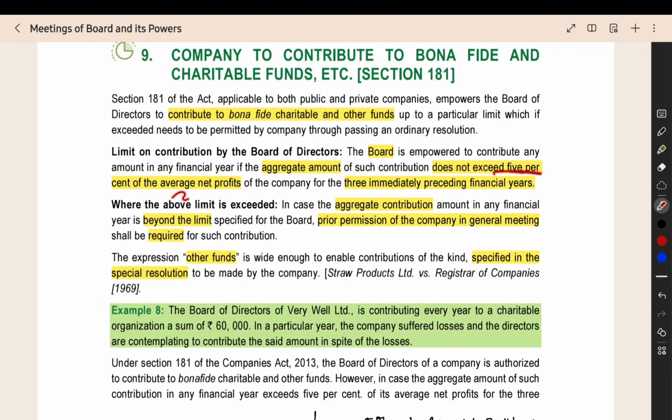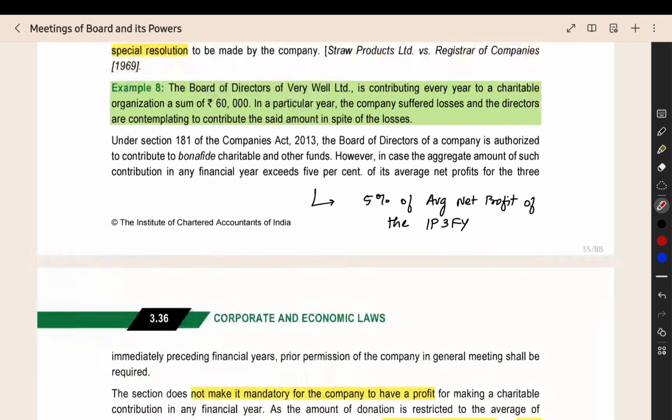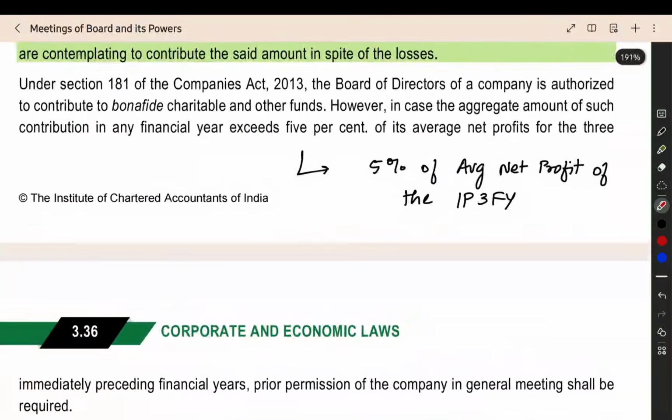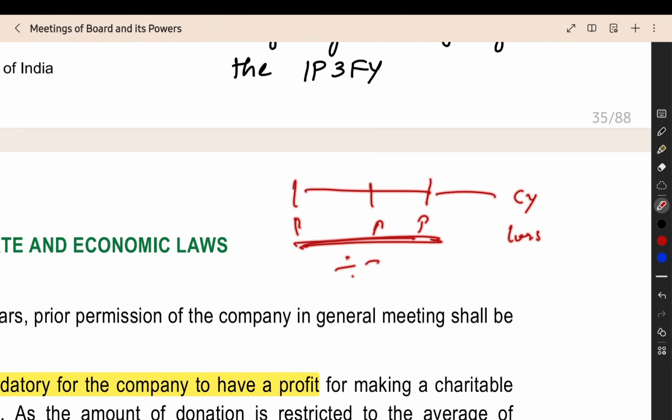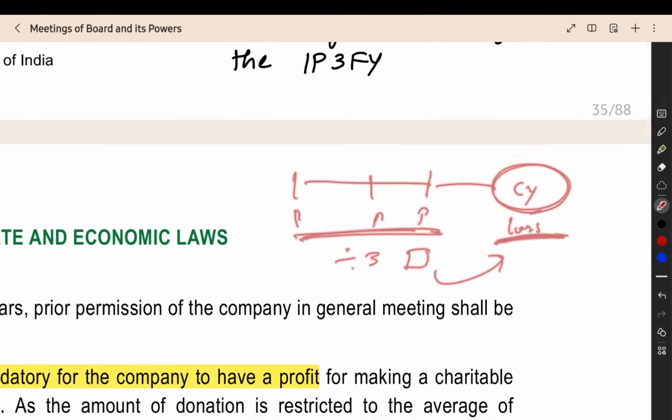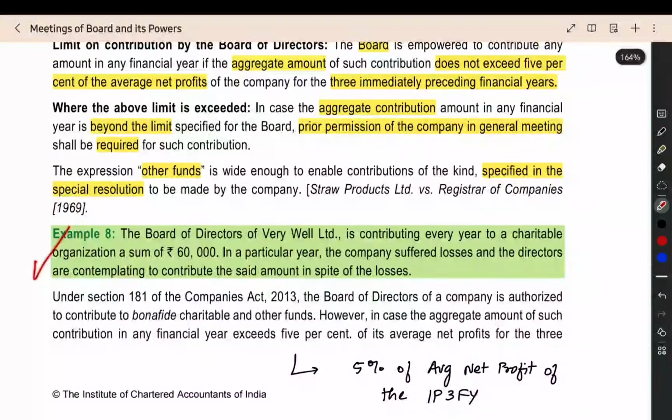Now, 5% of the average net profits of the company for the immediately 3 preceding financial years. Here they have not said that in the current year, the year in which you are making the contribution, there should be profit. This means that, for example, if the previous 3 years you had profit but the current year you have a loss, when you total and divide by 3, you will still get a positive amount. This much you can contribute in the current year, even if you have a loss in the current year. This is what they are dealing with through this example.